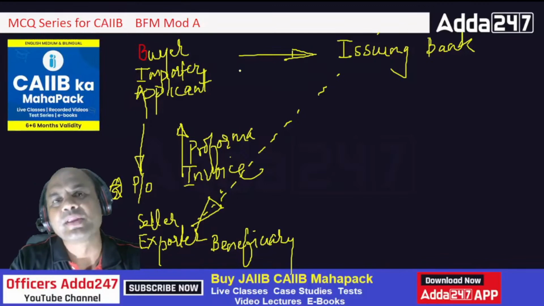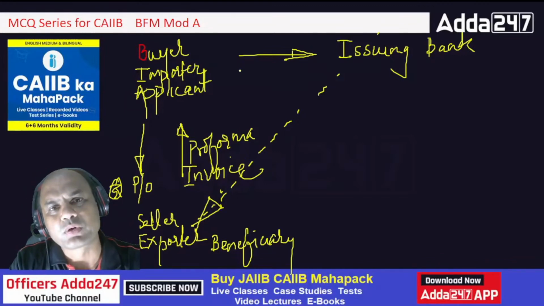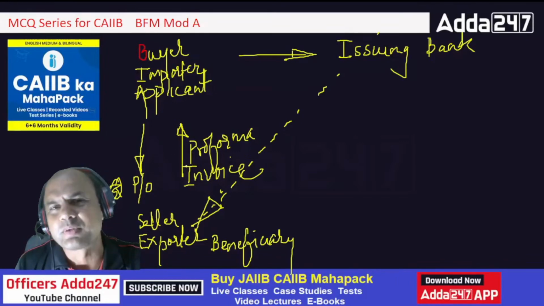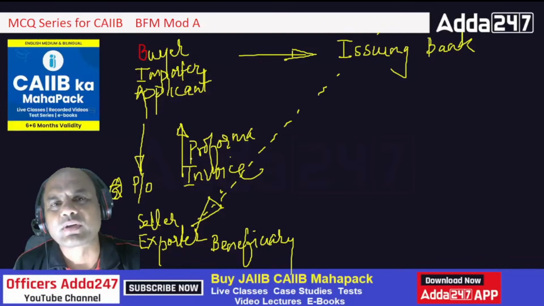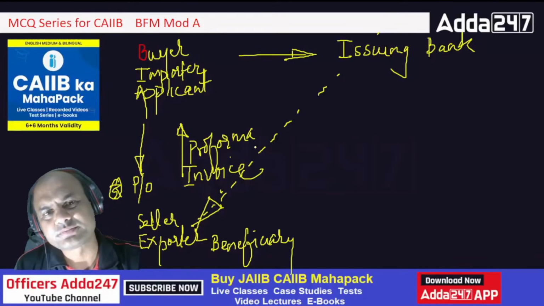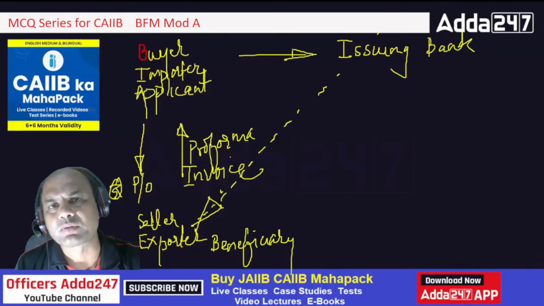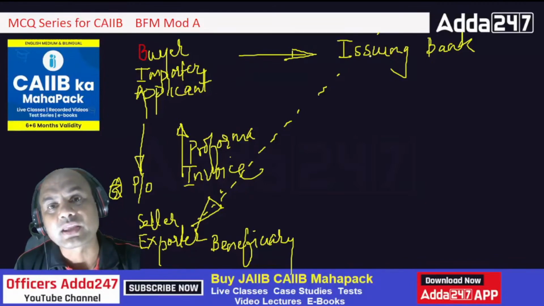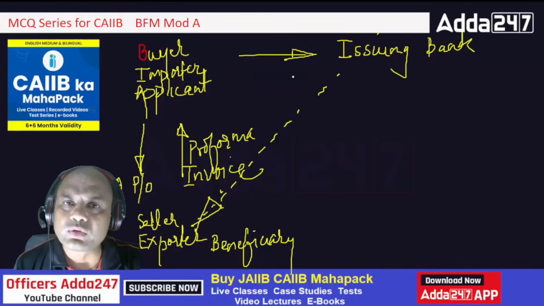Just tell me, suppose I come to your bank tomorrow only with these two documents, the pro forma invoice and the purchase order, and I tell you, sir, please open that LC in favor of somebody in, let's say, the USA. Will you open it only based on these two documents? No. Why? Because you will ask me for the KYC. Do you know me?